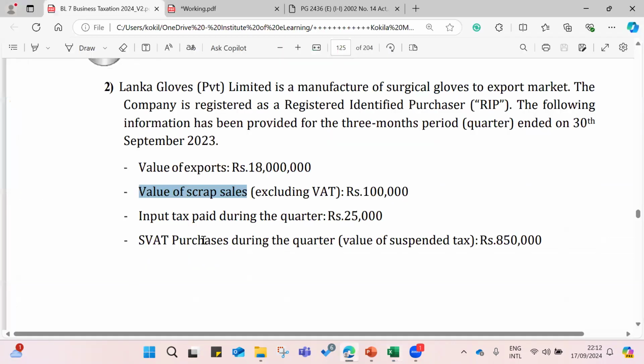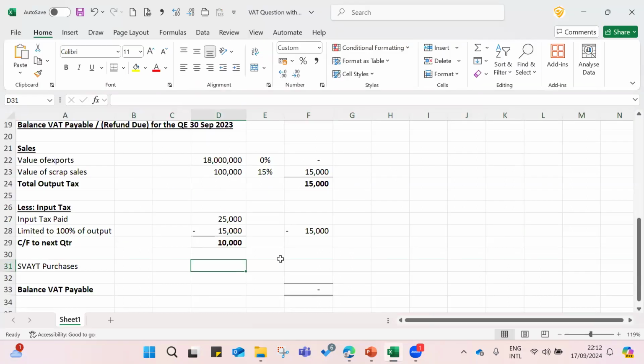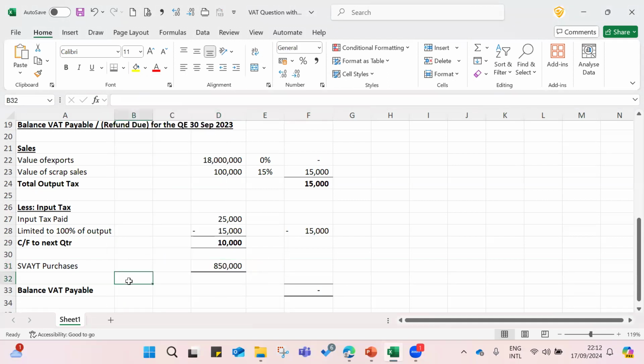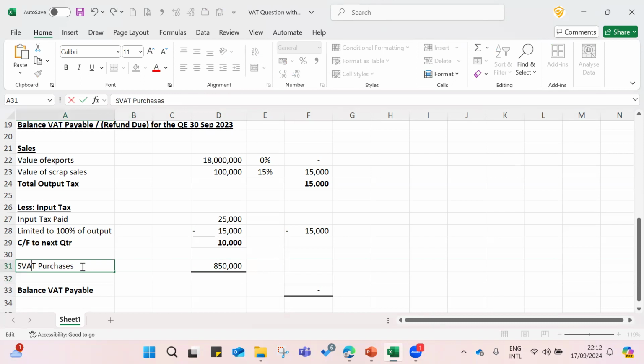So here, SVAT purchases during the quarter, the value of suspended VAT is 850,000, right? They are not giving the exact value of the purchase amount. You just need to mention the value, just the declaration part, just put that particular amount in the category. Also you will get a separate page to declare in the VAT return how much you purchased under SVAT, right?